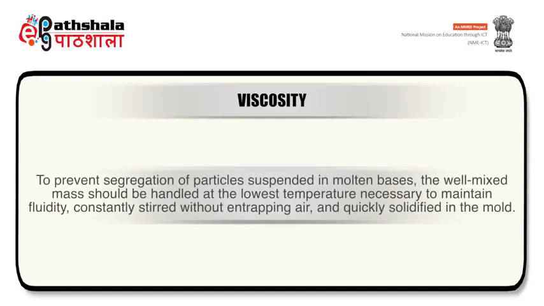To prevent segregation of particles suspended in molten bases, the well-mixed mass should be handled at the lowest temperature necessary to maintain fluidity, constantly stirred without entrapping air, and quickly solidified in the mold.